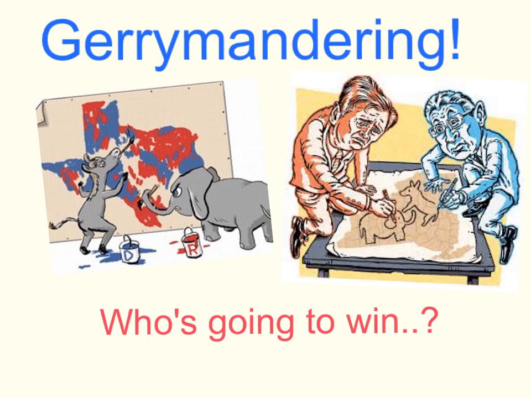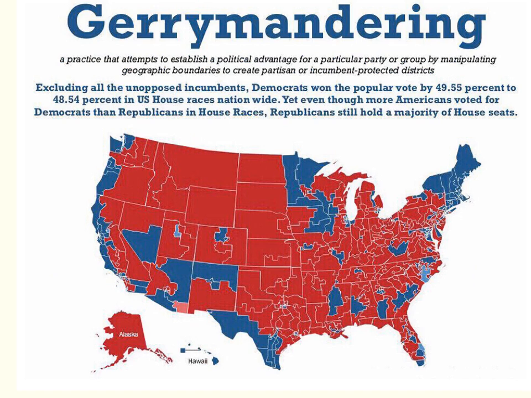Alright, so today we're going to talk about gerrymandering. Gerrymandering is basically a process where the Republicans and the Democrats redraw congressional districts to give themselves an advantage to win as many congressional seats as possible. Gerrymandering usually happens every 10 years when the census is updated.